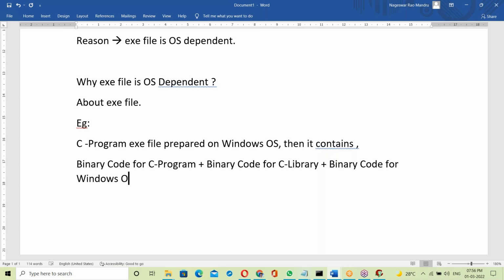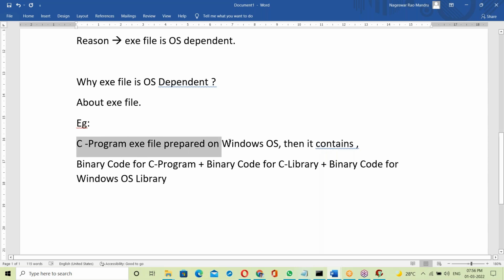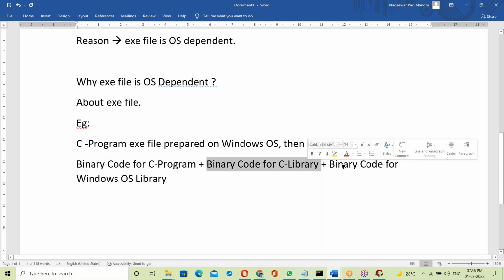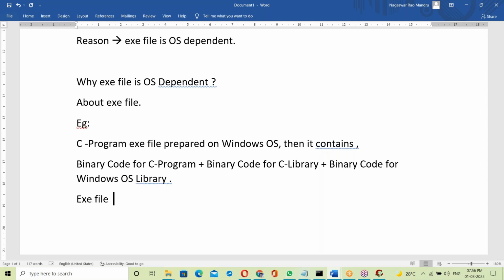By linking all of these, the exe file is generated. So an exe file always links with the OS library at the time of generating the exe.